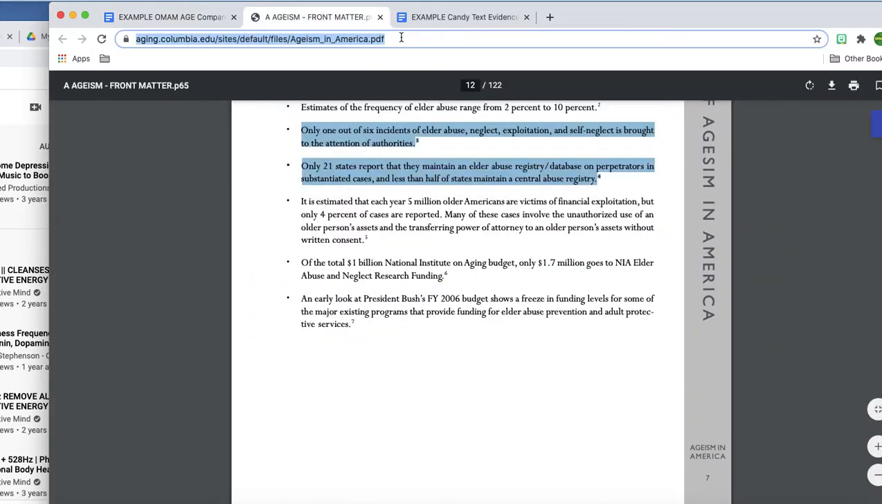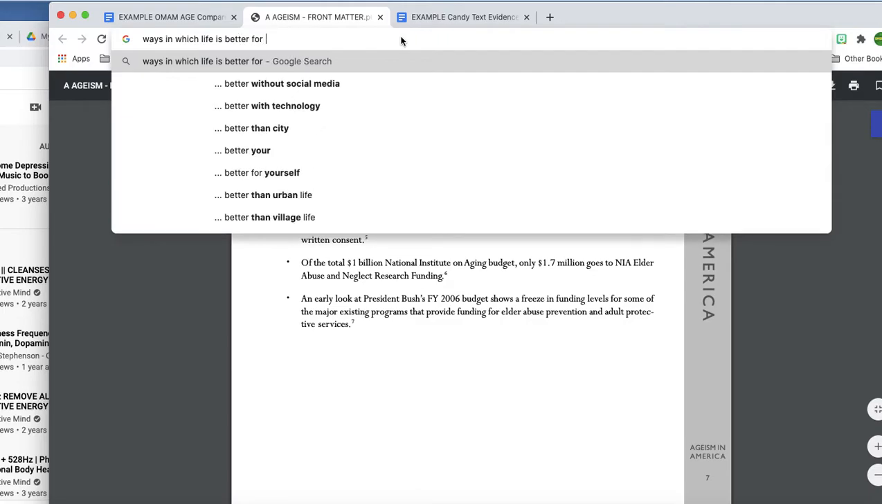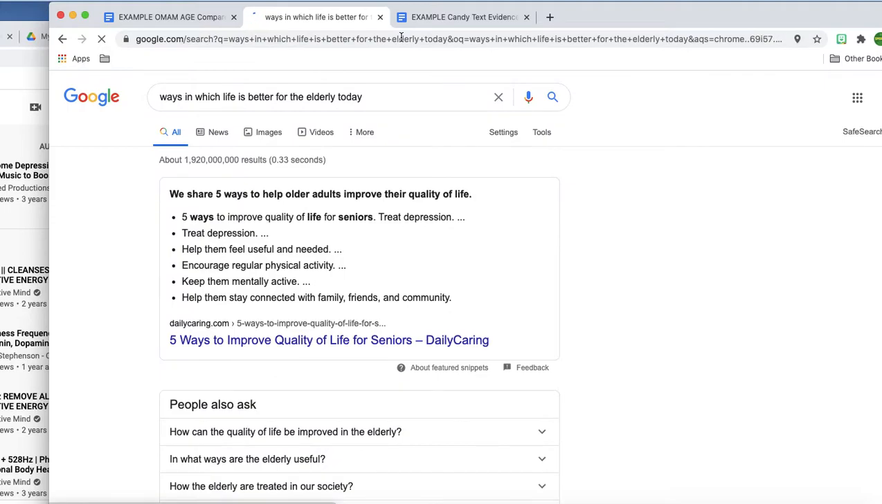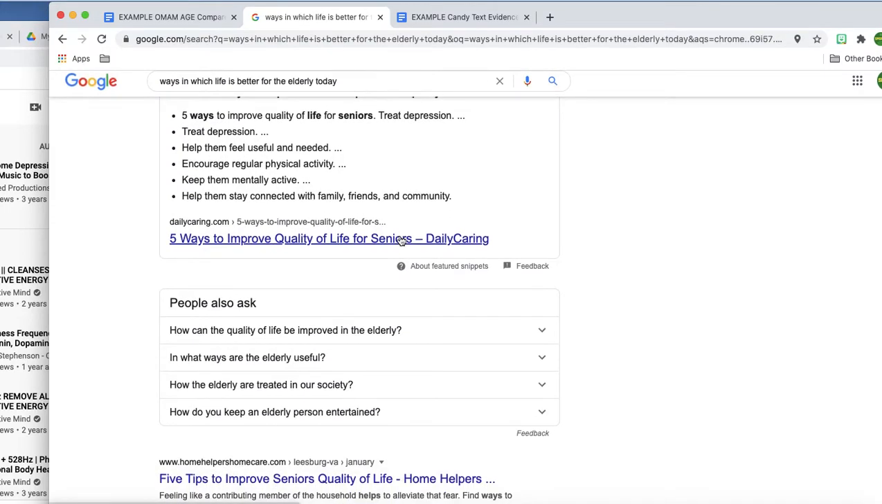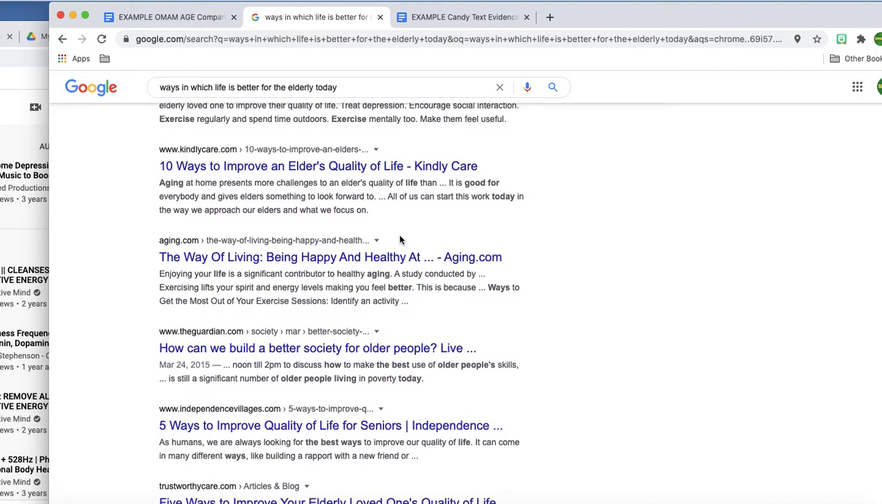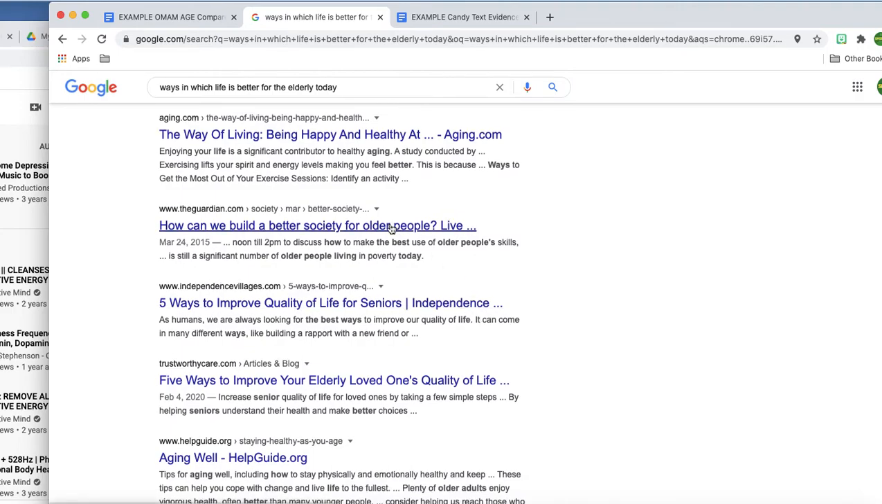Let's see, what can I Google? I'm going to say ways in which life is better for the elderly today. Let's see if I can get a hit. That's about improving their quality of life. This looks interesting. How can we build a better society for older people? Yeah, I feel like I kind of didn't do the best search here. I might need to refine this.